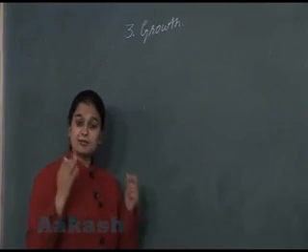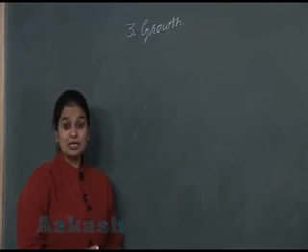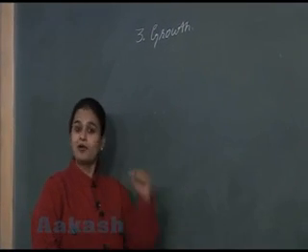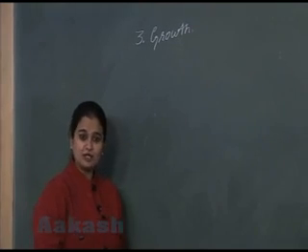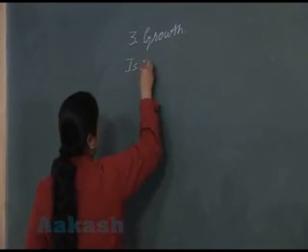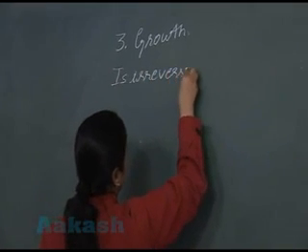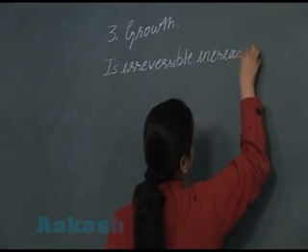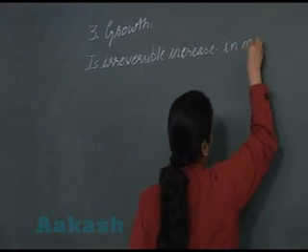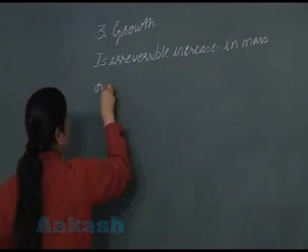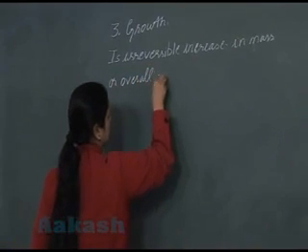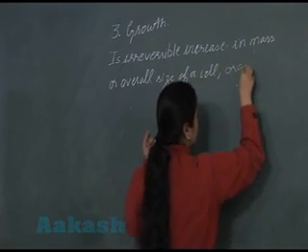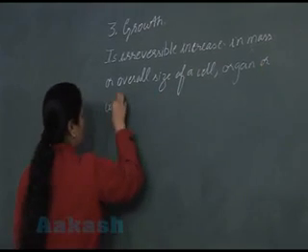Growth is the irreversible increase in mass, or you can say overall size, of a cell, organ or whole organism. So let's write the definition of growth. Growth is irreversible increase in mass, or overall size, of a cell, organ or whole organism.